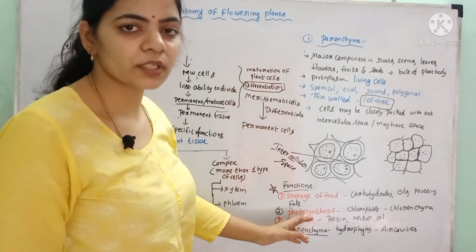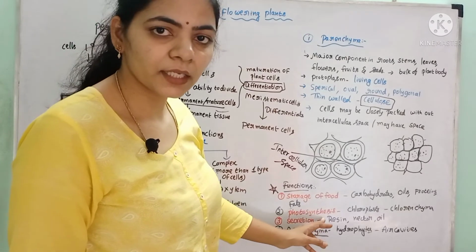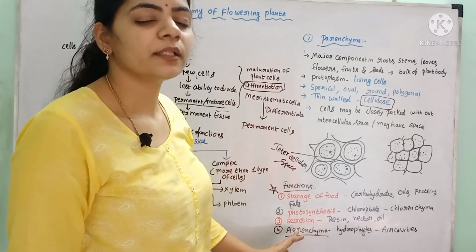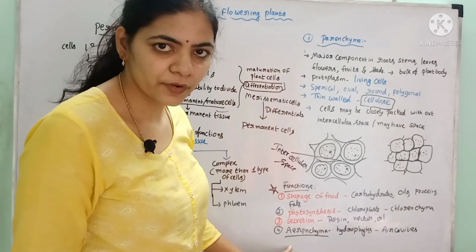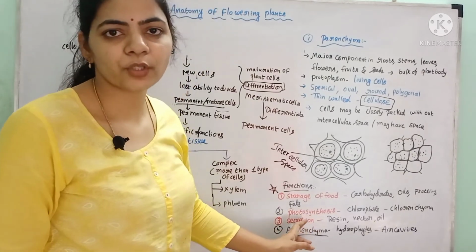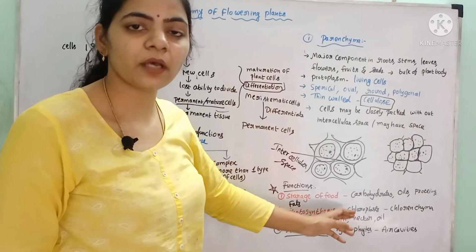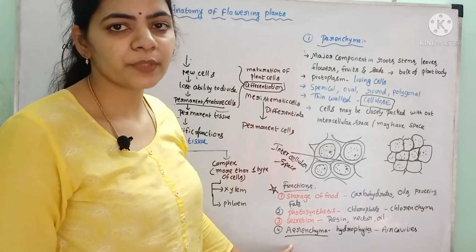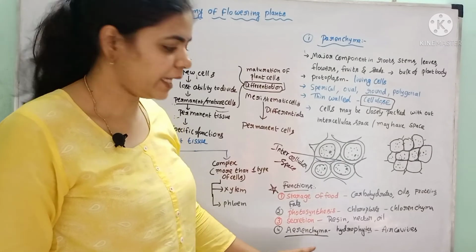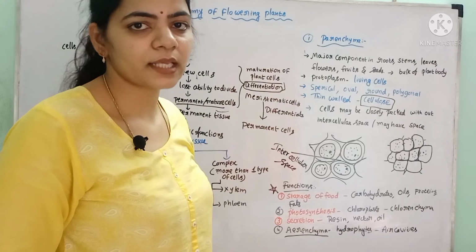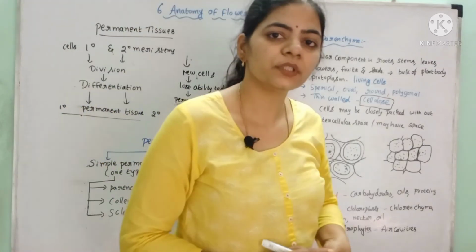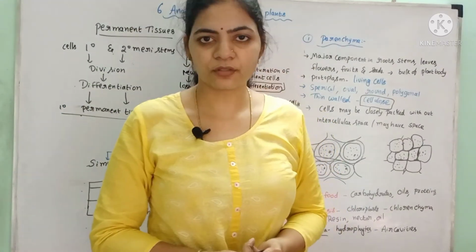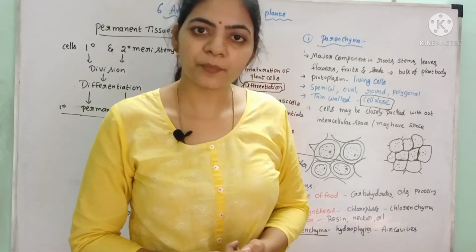Now the functions. What are the main functions? They mainly carry out the storage functions. They also help in the secretory functions. Some of the parenchyma which form the chloroplast are called chlorenchyma. Some parenchyma members have air cavities, which are called aerenchyma, which is helpful for the hydrophytic plants in buoyancy. So with this we have completed the parenchyma.